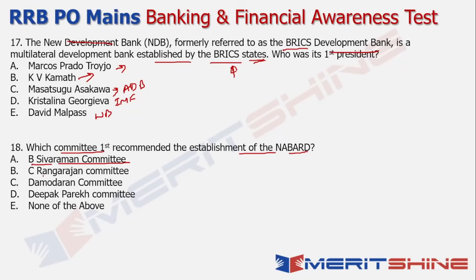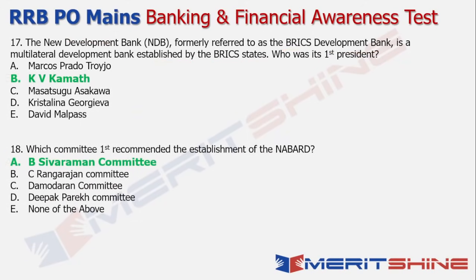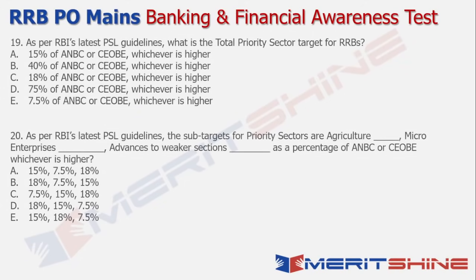So basically, C. Rangarajan committee basically set up a panel in terms of eliminating the poverty scale of the country. Damodaran committee basically talked about the customer service in the banks and how you can improve customer service in banks. And the Deepak Parekh committee basically talked about financing the infrastructure sector. So these were the committees and their respective initiatives that they took. So the answer in this case happens to be B. Sivaraman committee. So these are the answers to 17 and 18. Let's quickly move on to the next set of questions.